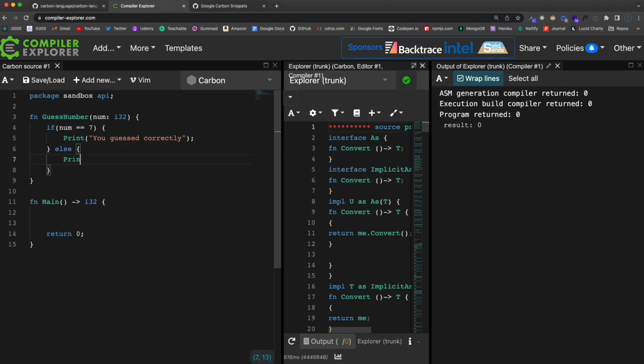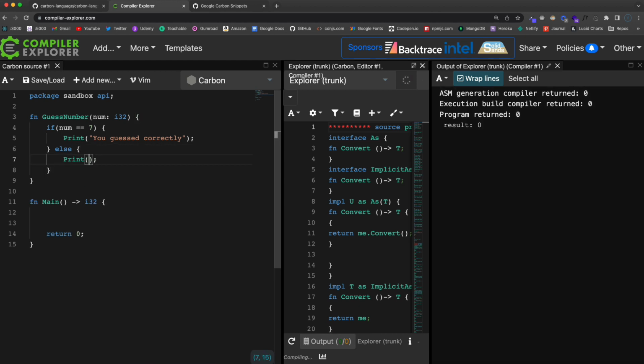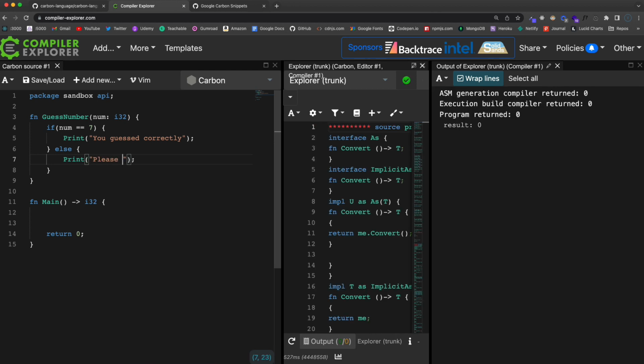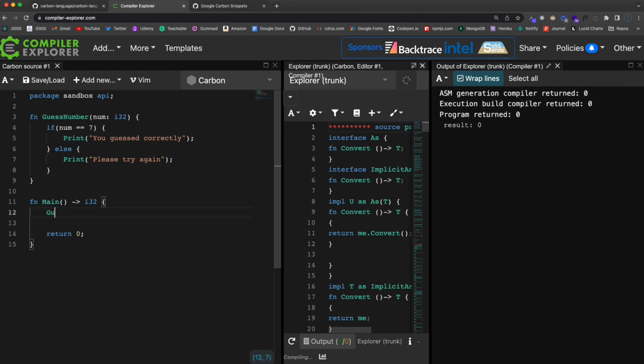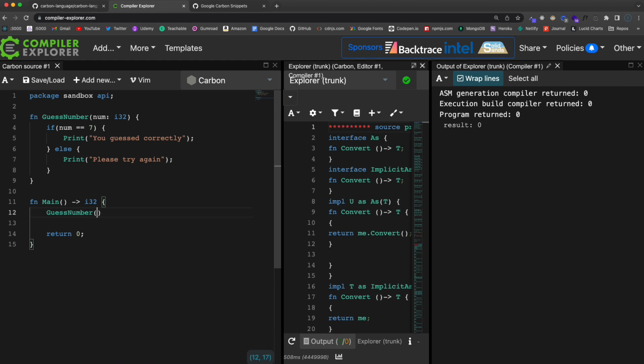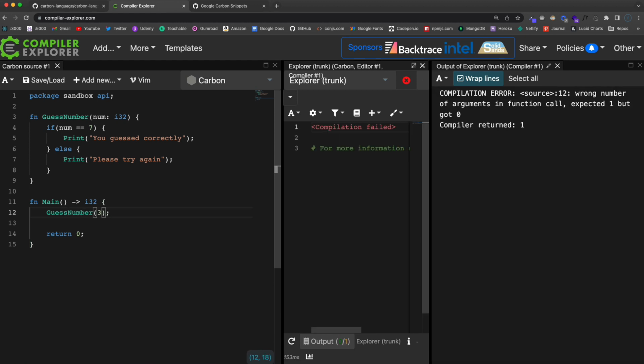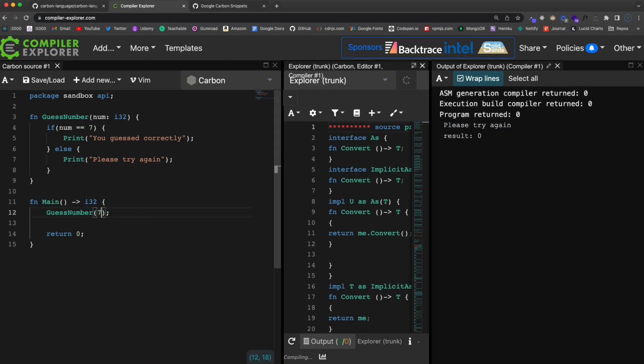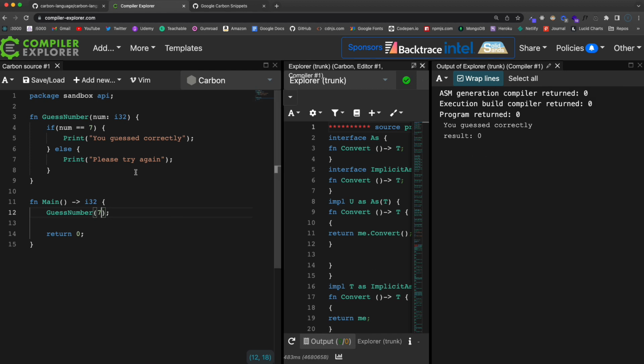And I'm kind of assuming that you guys know a basic if-else in some other language. So if not, let's say please try again. All right, and then we'll come down here and let's put in guess number, and then we're going to pass in 3. So you can see we get please try again. If I were to add a 7, we get you guessed correctly.